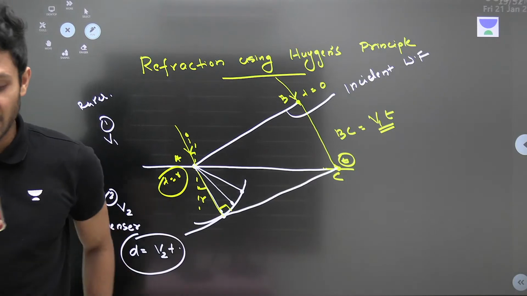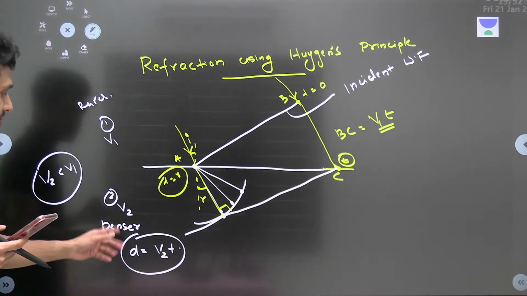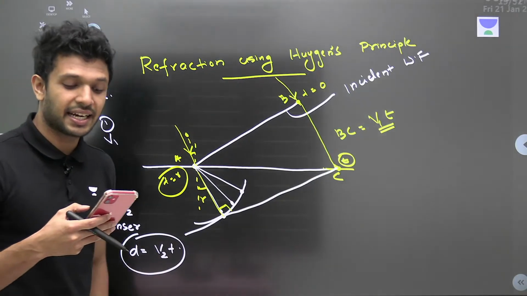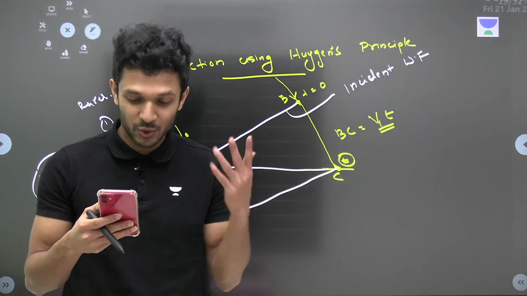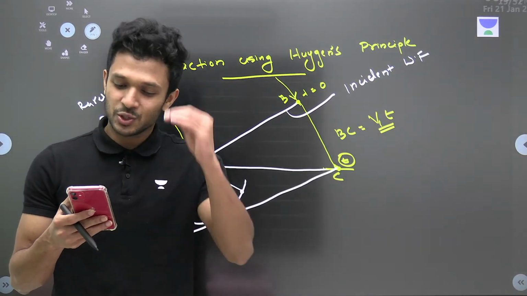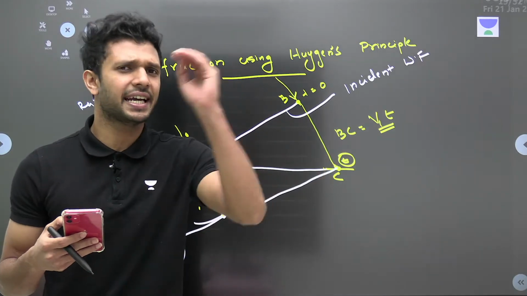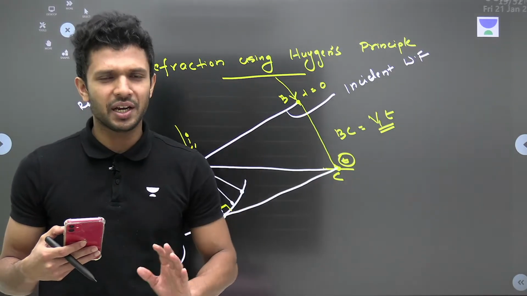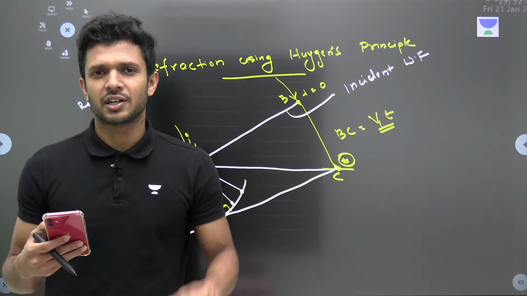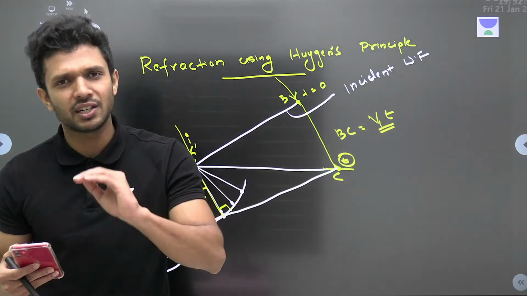श्रेया, V2 greater than V1, अरे बाप रे, डेंसर का वेलोसिटी कैसे, अरे that is N2 greater than N1 होता है, V2 नहीं ज्यादा होता है. You just think, okay, we have air and water. एयर तो रेयर मीडियम है, वाटर तो डेंसर मीडियम है. V1 velocity in air, V2 velocity in water.